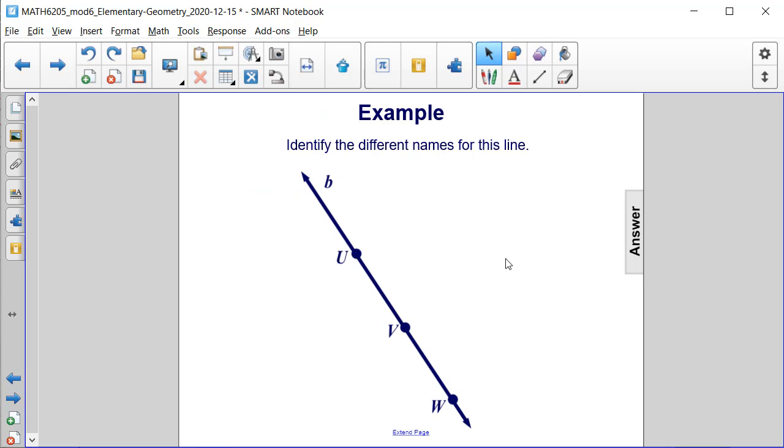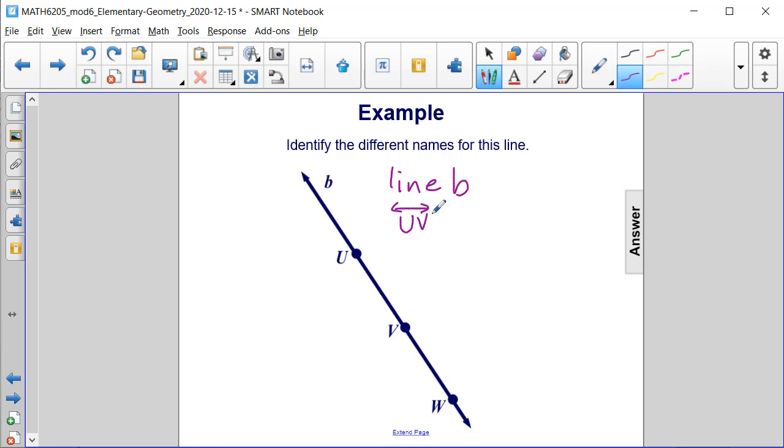Identify the different names for this line. So a quick way to name this line, because it has a lowercase letter next to it, is to call it line B. Other ways that lines can be named is using 2 of the endpoints, or 2 points that are on the line. So we could write line UV and use the line bar notation above it.